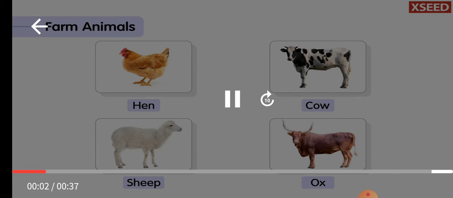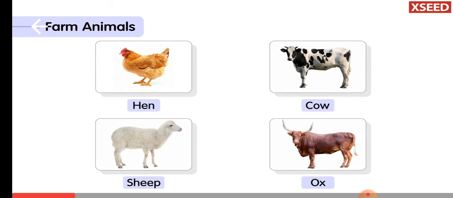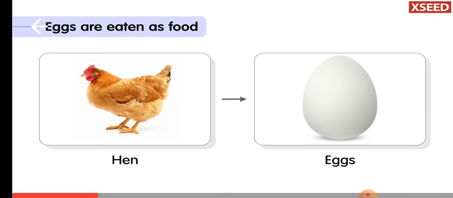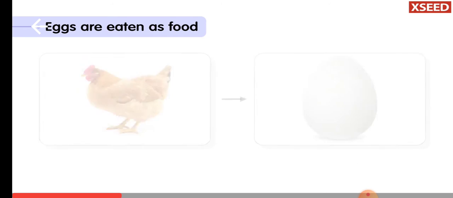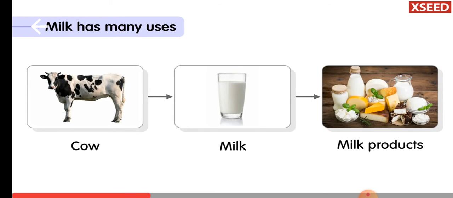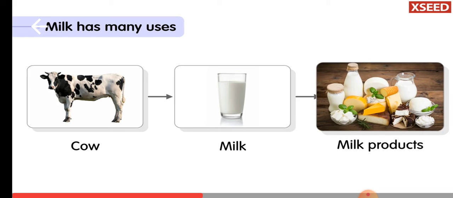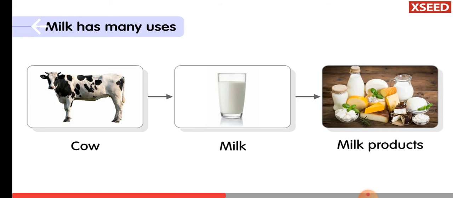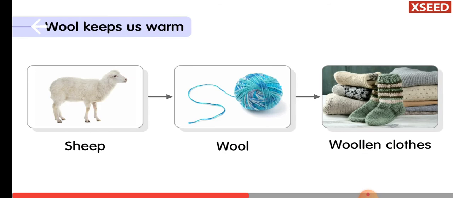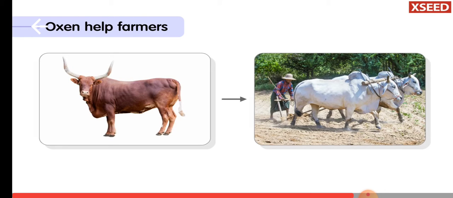Farm animals help us in many ways. We can eat eggs laid by hens. We can use milk given by cows and buffaloes to make cheese, butter, and yogurt. We can use wool from sheep to make clothes that keep us warm during winters. Animals like oxen help farmers to work on fields and grow crops.